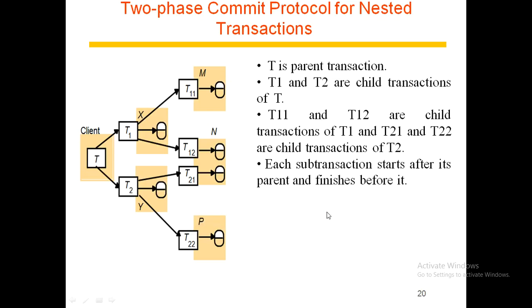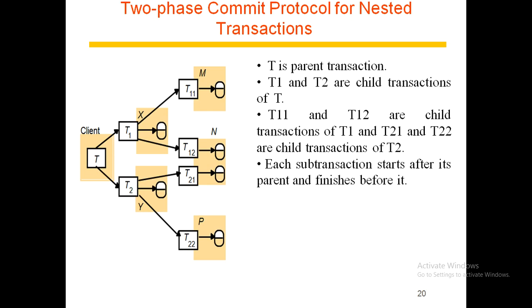Now let us discuss the two-phase commit protocol for a nested transaction. The outermost transaction in a set of nested transactions is called a top-level transaction. Transactions other than top-level transactions are called sub-transactions. As you can see in this figure, the transaction T is a top-level transaction and the transactions T1, T2, T11, T12, T21 and T22 are sub-transactions.